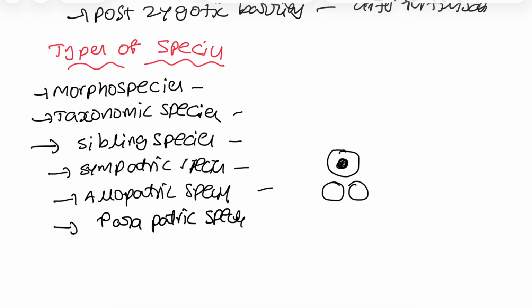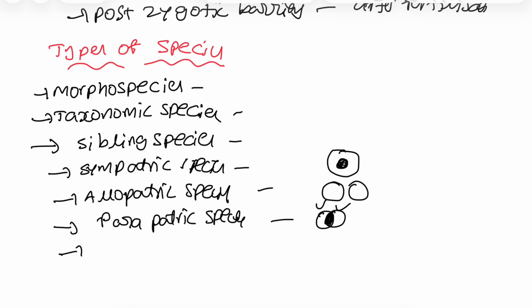Species which have overlapping regions, a narrow overlapping zone. If you see, there are two types of species living in different habitats, but they have an overlapping region. That is called parapatric species. They are formed at the overlapping region.